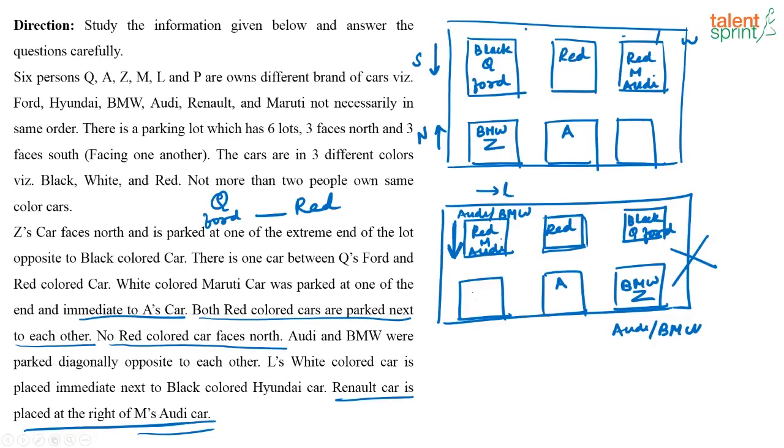Now, we are left with the case on top. What is given? The Renault car is placed to the right of the Audi. So, this is Audi, which means this is going to be the Renault car.